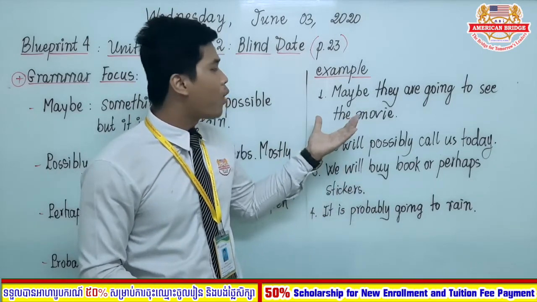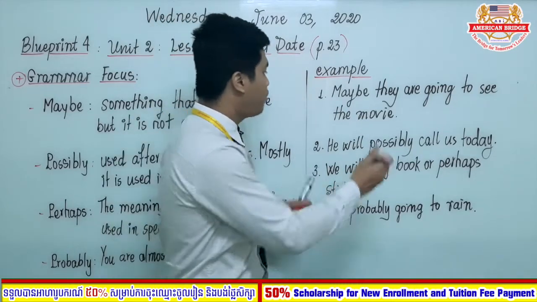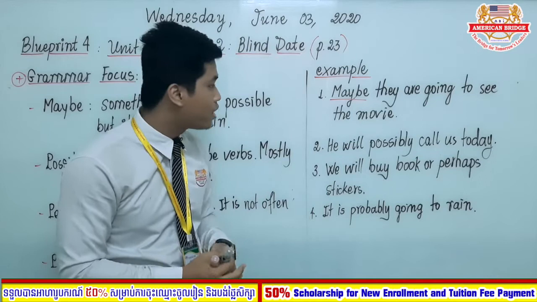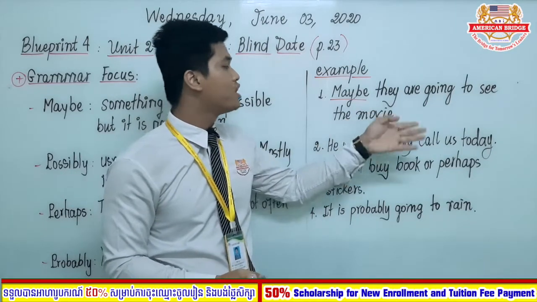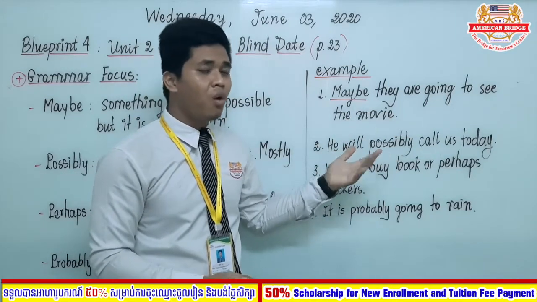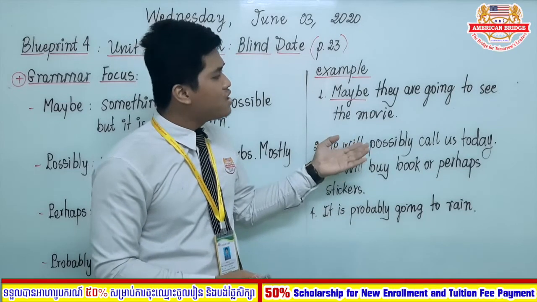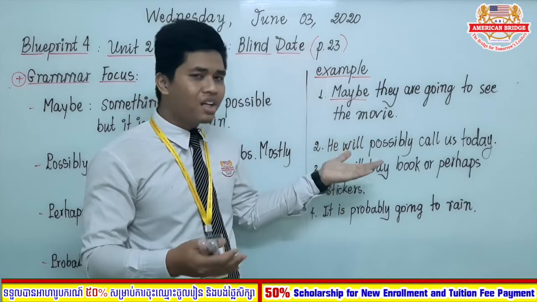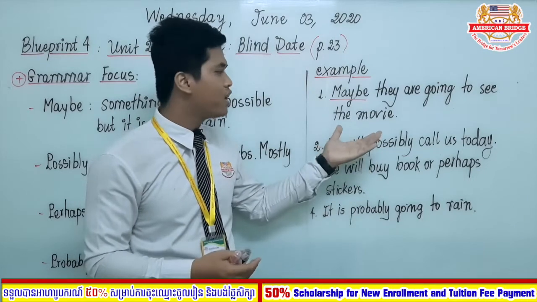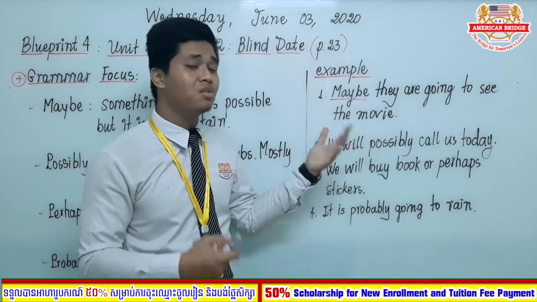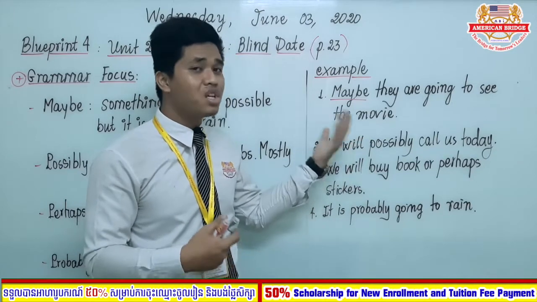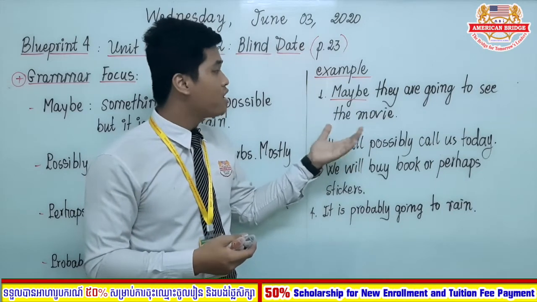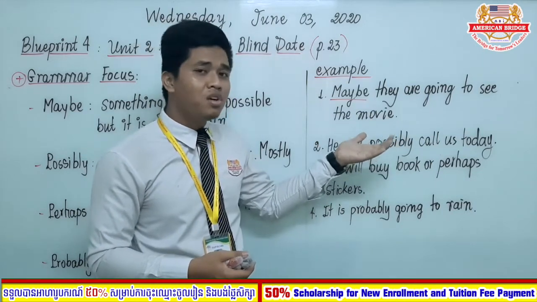The word maybe, which is an adverb, comes at the beginning of our sentence. Let's say, maybe they are going to see the movie. Or you can say they are going to see the movie, which is not clear. You are not certain whether it will happen in the future or not. You don't know. You just make a prediction. There's no evidence, right? Maybe they are going to see the movie.